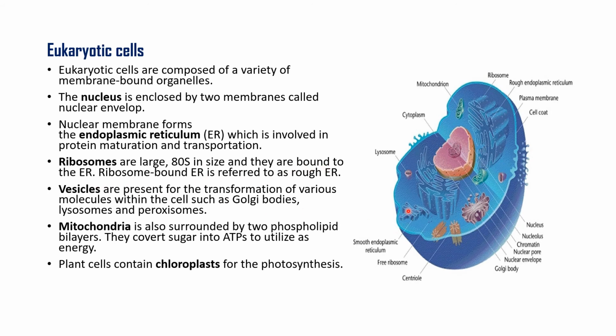So when the endoplasmic reticulum has ribosomes attached to it, we call it rough endoplasmic reticulum. Ribosomes can also be free in the cytoplasm, and their main function is protein synthesis. Then vesicles are small vesicles present inside the eukaryotic cell. They are actually transporters of materials. Vesicles are present for the transportation of various molecules within the cell, such as to Golgi bodies, lysosomes and peroxisomes.